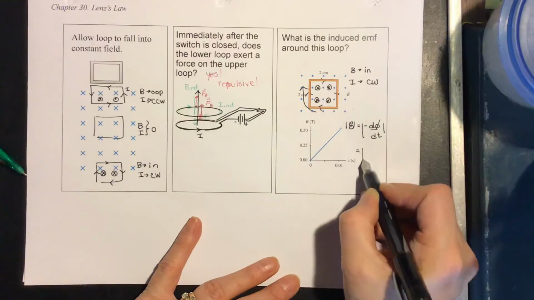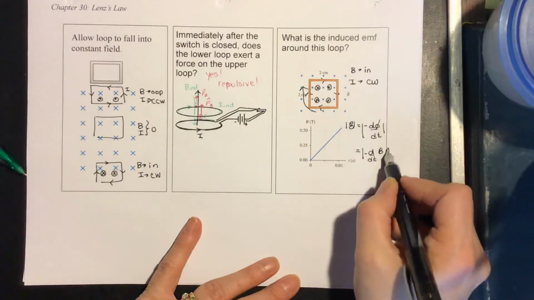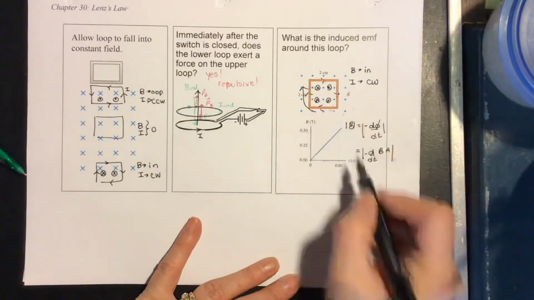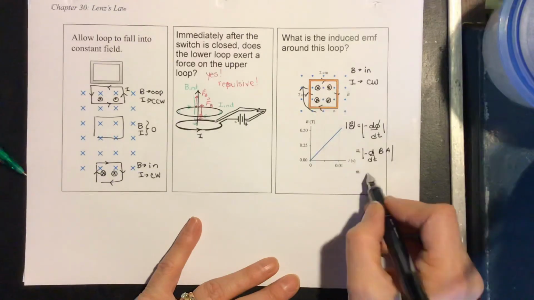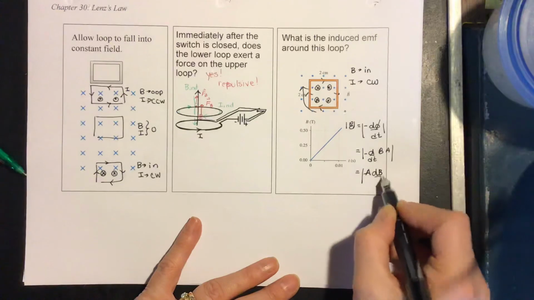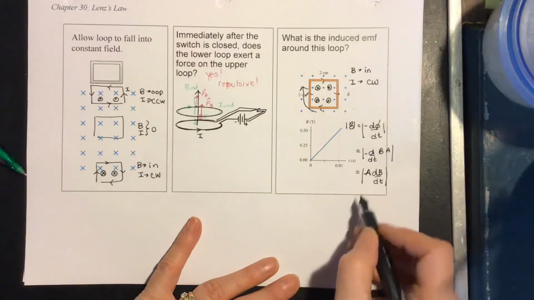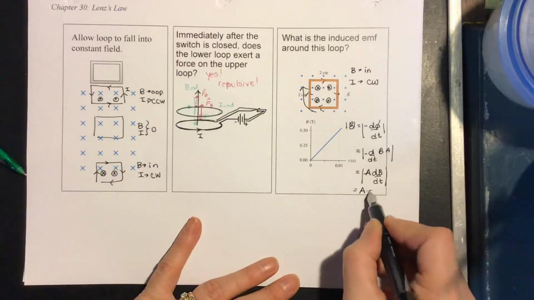So dΦ/dt is d/dt of B times the area. The area is constant because that loop itself doesn't change. So we've got the area times dB/dt. Change in B over change in t, that's the slope. So we get area times slope.